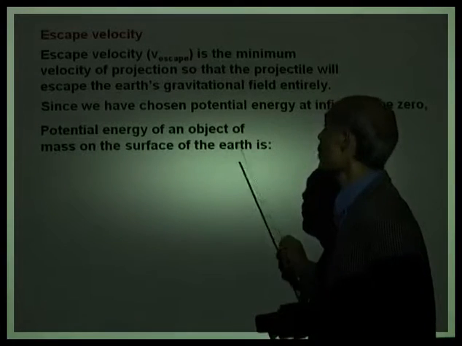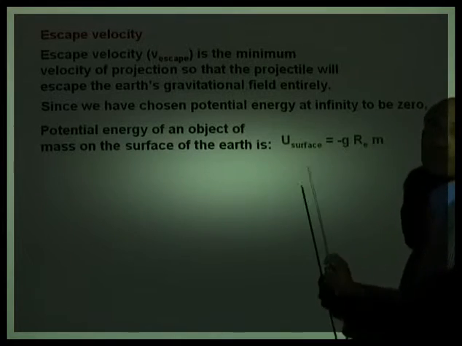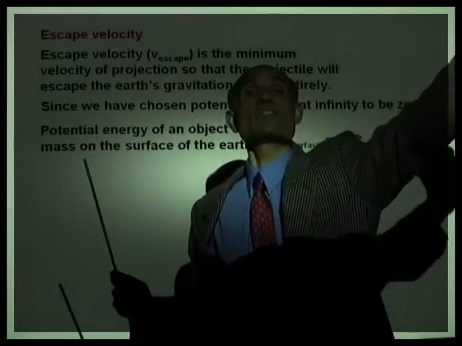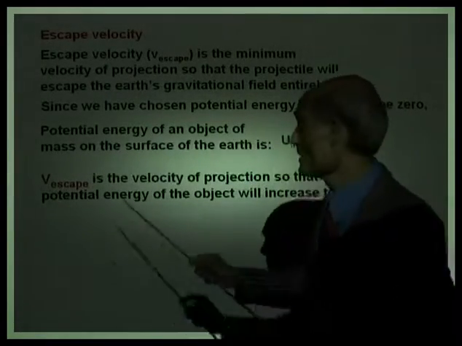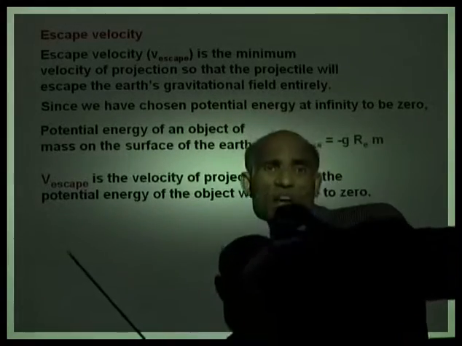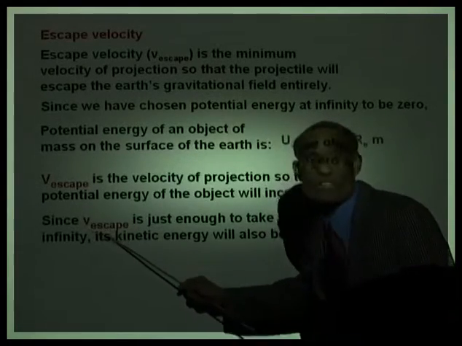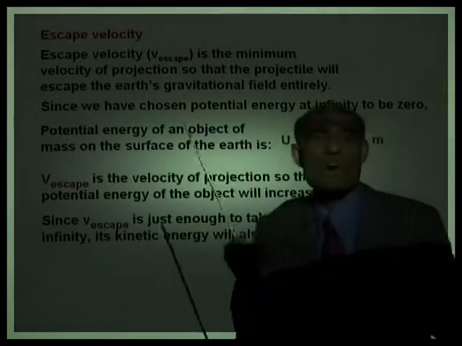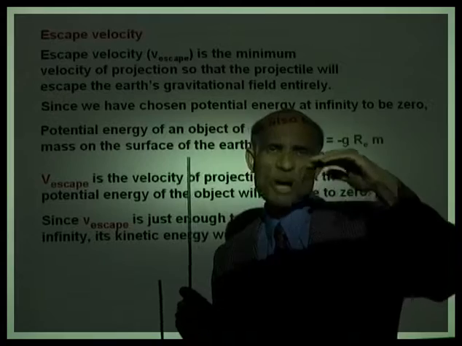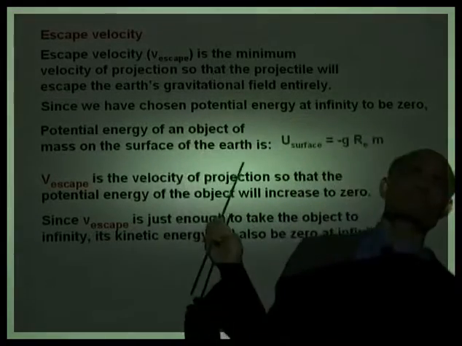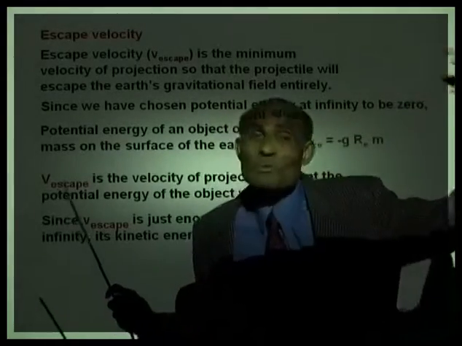That's the meaning there. Since we have chosen potential energy at infinity to be zero, the potential energy of an object of mass m on the surface of the Earth we know is this. The potential energy of the same object at infinity will be zero. Suppose v_escape is the velocity of projection. If you project an object with that velocity so that the object escapes the Earth's gravitational field, then this velocity v_escape is just enough to take the object out of the potential well. So you give the object that velocity, the object just comes out of the well and its velocity will be reduced to zero. This velocity is just enough for it to escape the potential well.